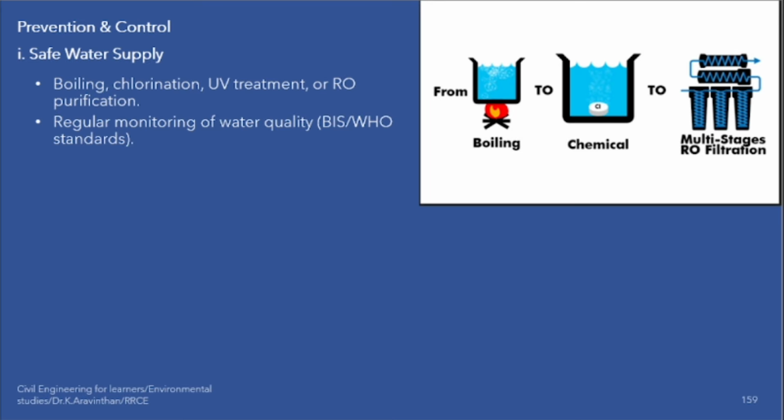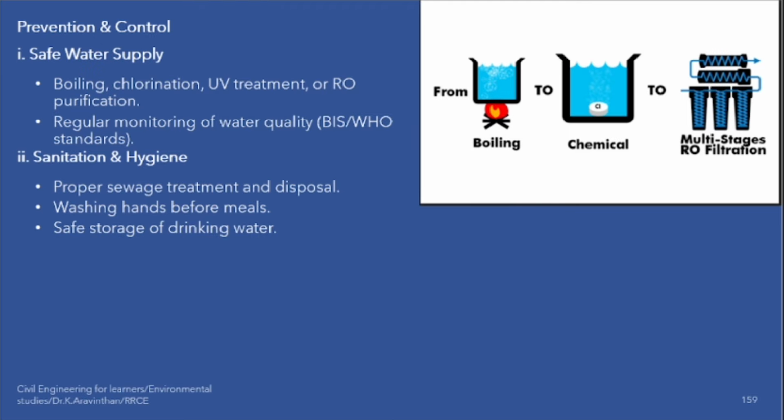Chlorination. Have you seen this? They induce chlorine in the water. Next is UV treatment or RO purification. When you are buying water, they identify it with a name, RO water, UV. The rate is also 25,000. If only a small amount of filtration is happening, then that water filter will be 5,000. If more filtration is happening, the cost will be high. You can do multiple forms of treatment, then you can have the water.